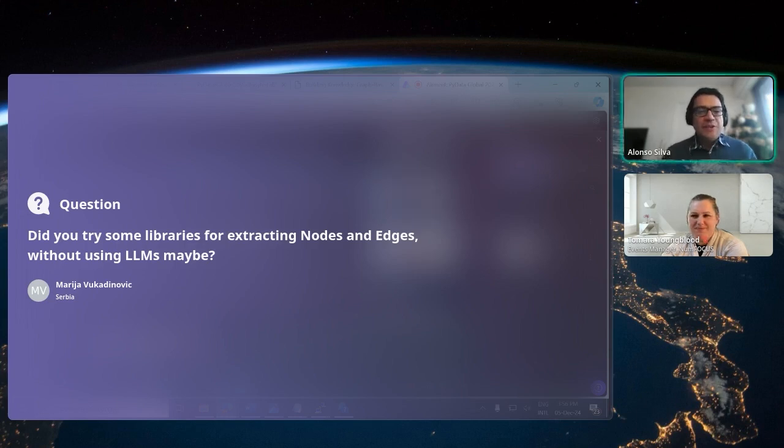The next question is about extracting nodes and edges without using LLMs. You can do it yourself, of course. Actually, I have a presentation at PyData Paris in which I do it without LLMs. But I think LLMs help. In particular, I know there already exist some LLM graph transformers for LangChain and for LlamaIndex. But in my experience, they are not that good, and when I want to modify something, it is very complicated. While in this case, as you saw, you have a few prompts that you can modify if you want to change it. And I think here you are more in control of what you are doing.